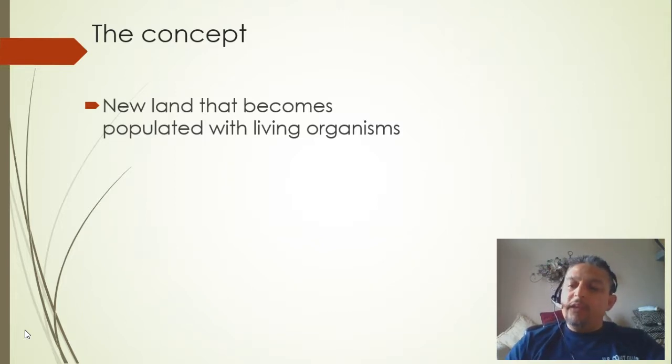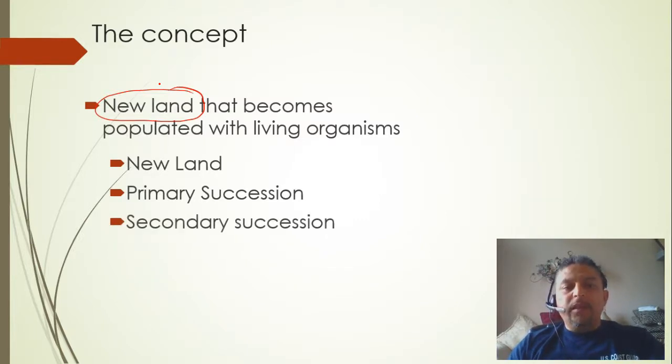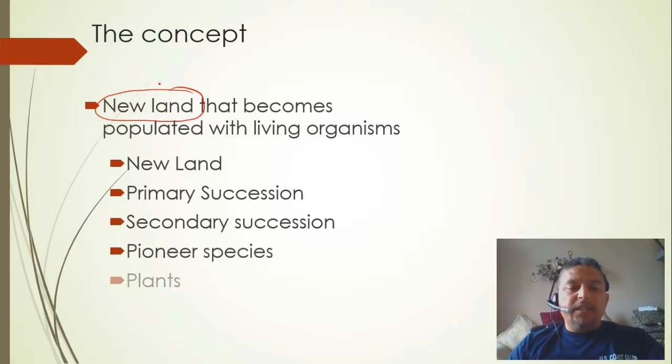And I'm saying new land because this is going to be very important. New land is created, and that leads to primary succession, which can also create secondary succession. Both have pioneer species made of plants and animals, and each of these bullets is going to be discussed.